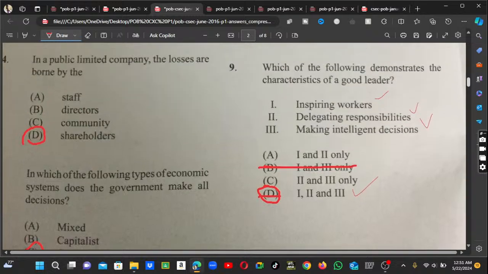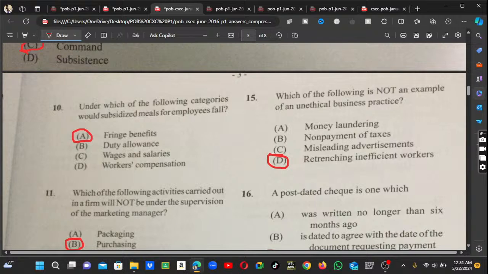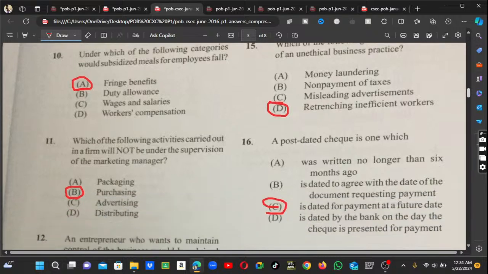Number 10. It says under which of the following categories would subsidized meals for employees fall, and we know that is fringe benefits. Alright, good. Number 11, this one is a repeated one as well.